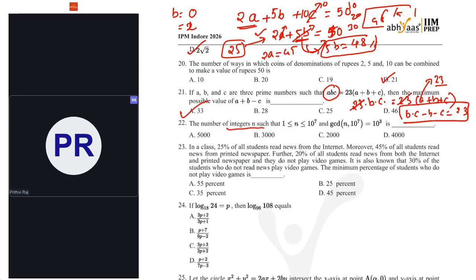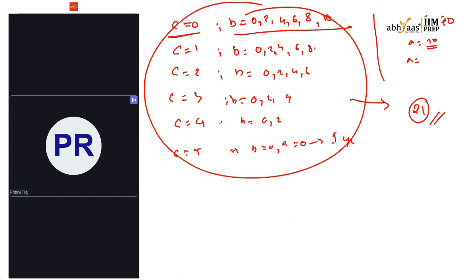Next, number of integers n such that n is between 1 to 10 power 7 and GCD of n and 10 power 7 is 10 cube. Okay. So here, if I change the wording of the question, you may remember that. If you remember in our mocks, I have asked a question like, how many pairs of numbers have LCM 400? How many pairs of numbers have HCF this thing? Like that. Same type of question, same question, in fact.